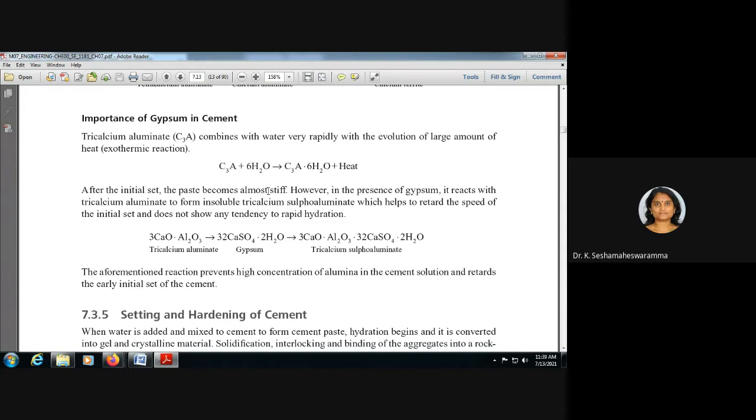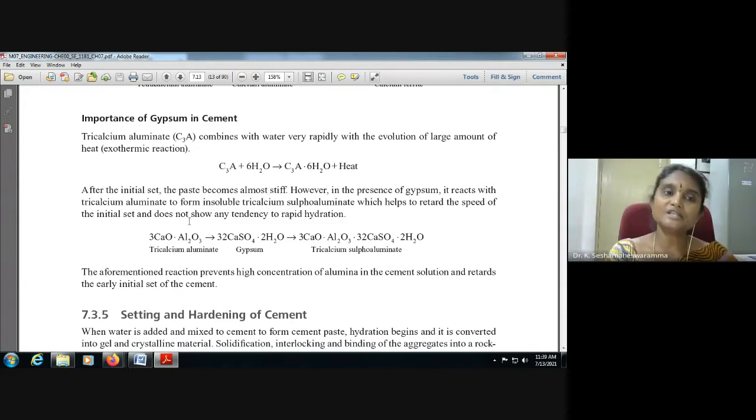However, in the presence of gypsum, it reacts with tricalcium aluminate to form insoluble tricalcium sulfoaluminate, which helps to retard the speed of the initial set and does not show any tendency to rapid hydration.